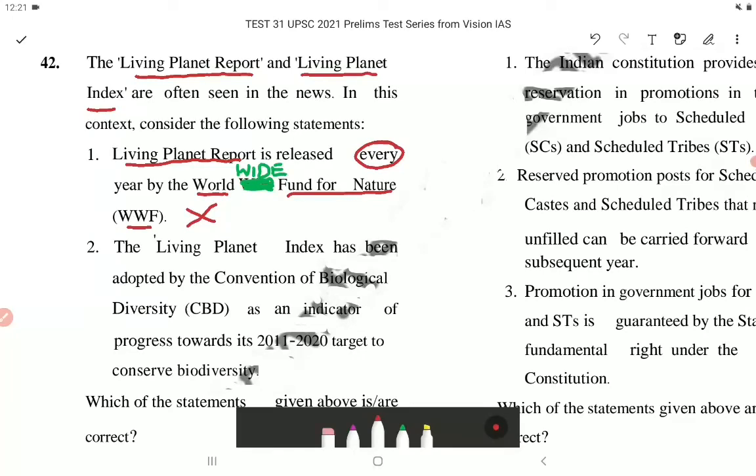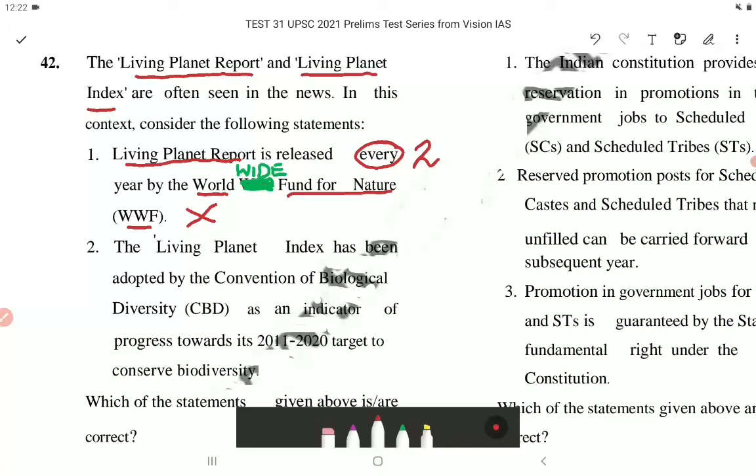WWF is the leading organization in wildlife conservation and endangered species, and it releases the Living Planet Report every 2 years. So every 2 years and not every year, along with the Living Planet Index, that is LPI.